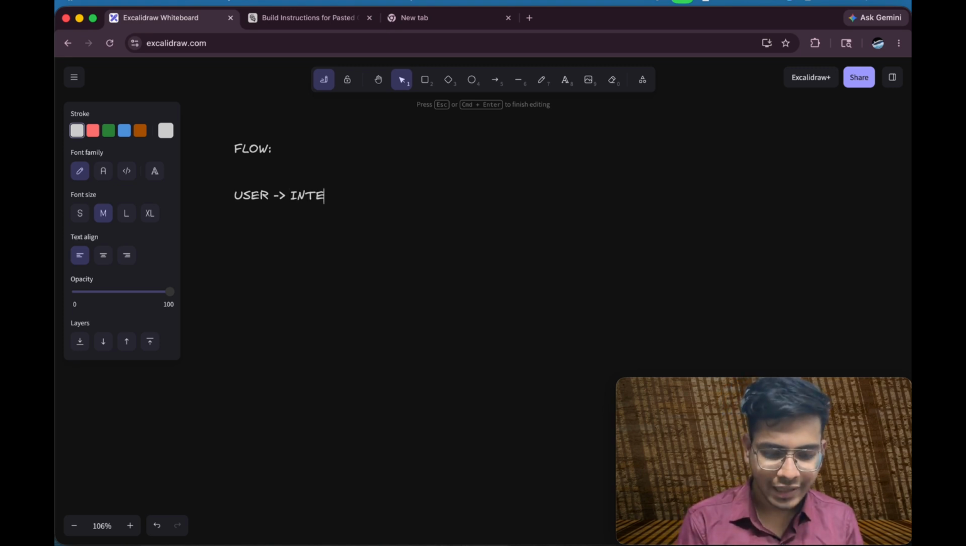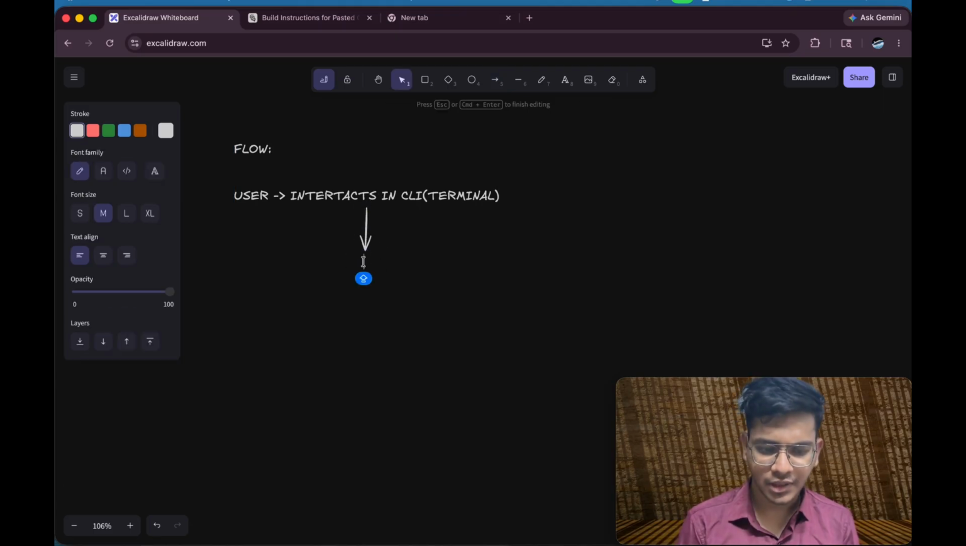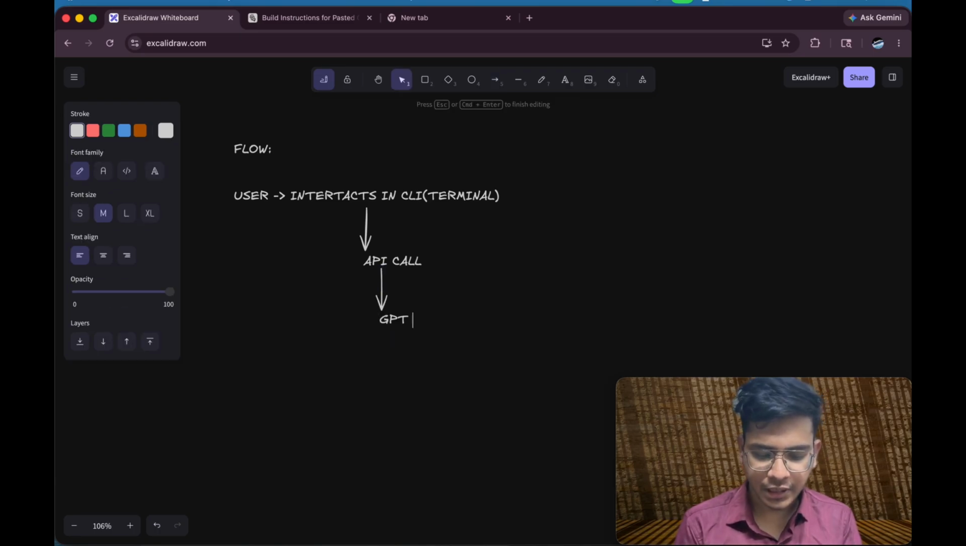So a user interacts in CLI. What is CLI? Basically terminal. Every computer has a terminal, right? Our Mac will have a terminal, everything. Okay, so whenever he sends a query in terminal, what happens is that an API call will happen, and this API call will invoke our GPT 4 or 5 or 5.2, whatever the model which we are using. That model will get invoked, and here whatever the query comes in, let me write here.